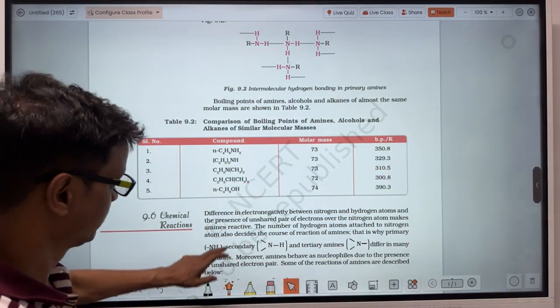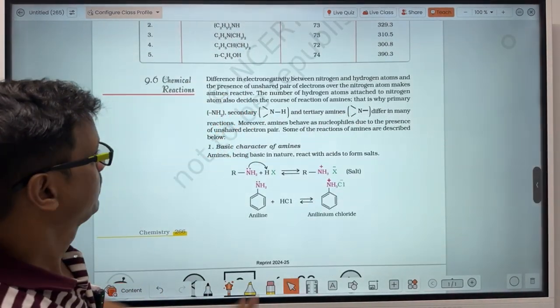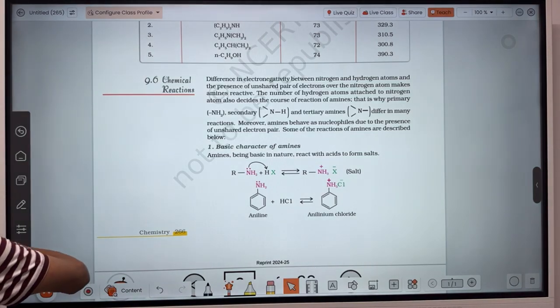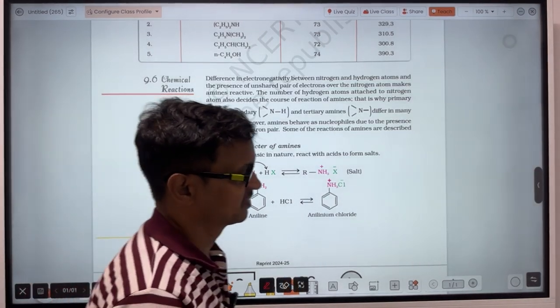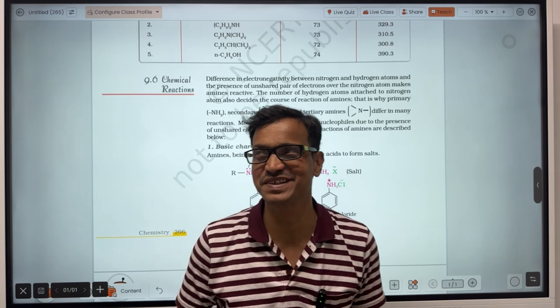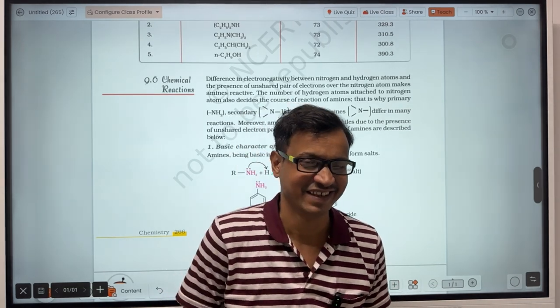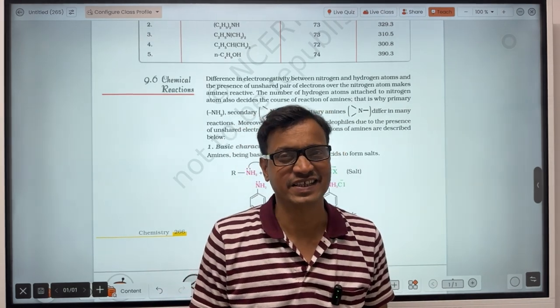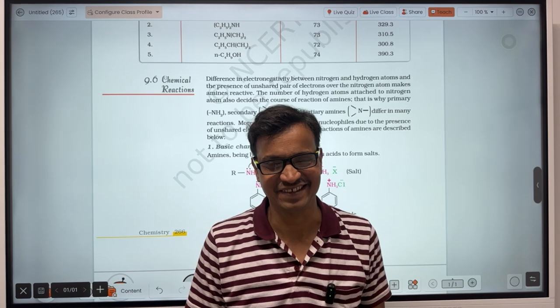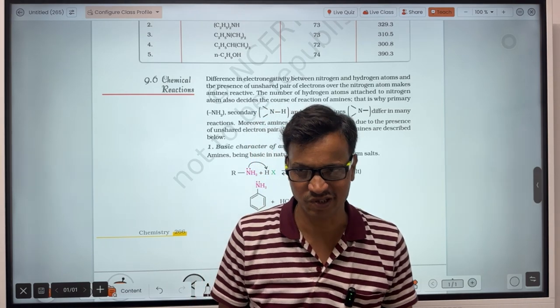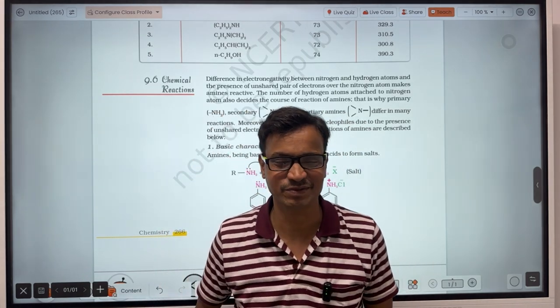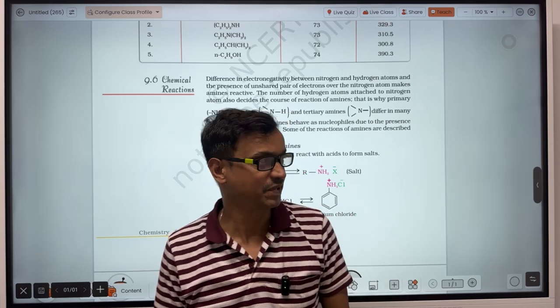Now let's see about the chemical properties. The first one is basic strength, that is, whether it is more basic or less basic. That will be the chemical properties here, acidic or basic. But the order of melting point and boiling point, that was the physical properties.